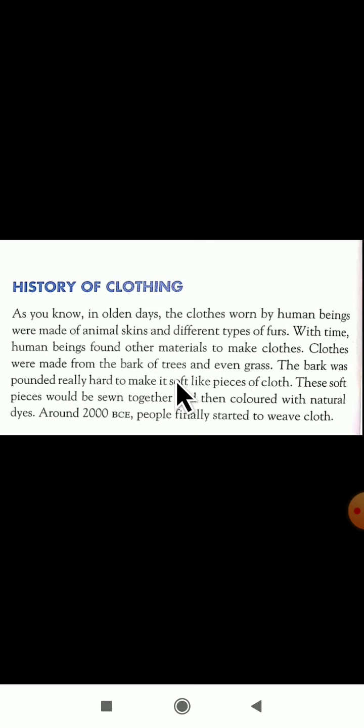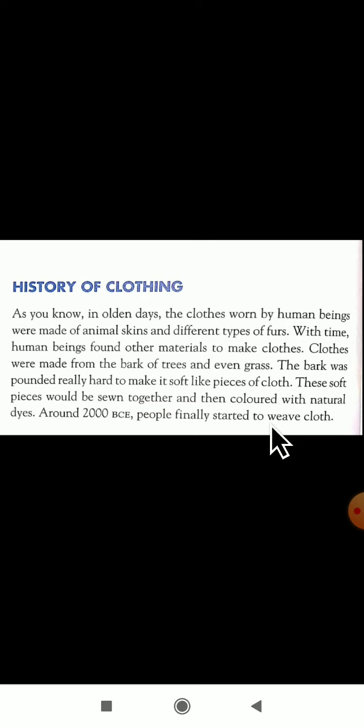The bark was pounded really hard to make it soft like pieces of clothes. These soft pieces would have been sewn together and then colored with natural dyes. Around 2000 BCE, people finally started to weave the cloth. What did the people do?